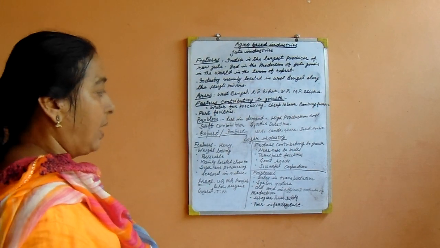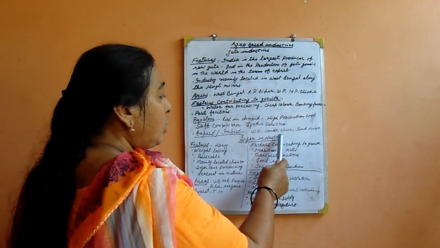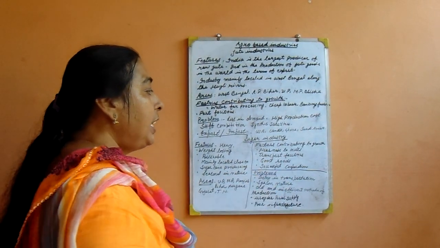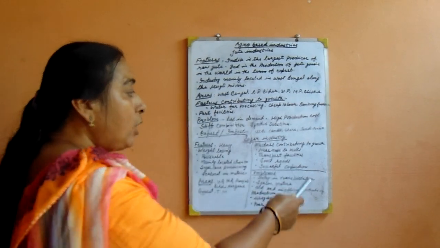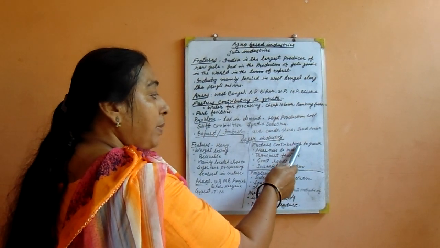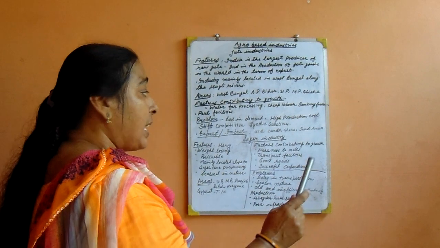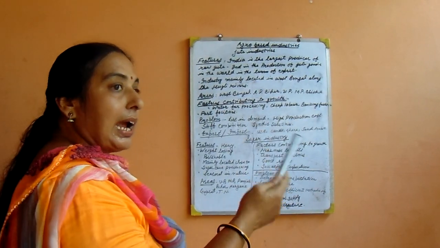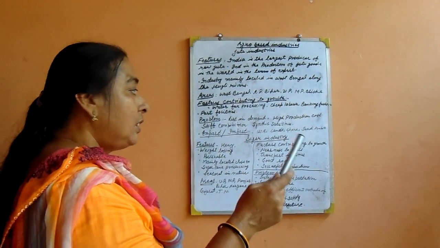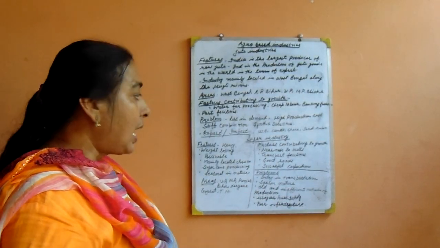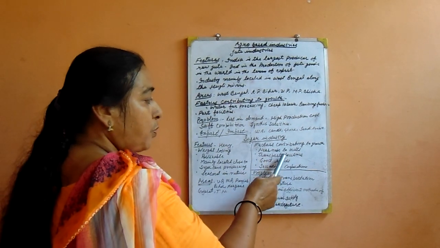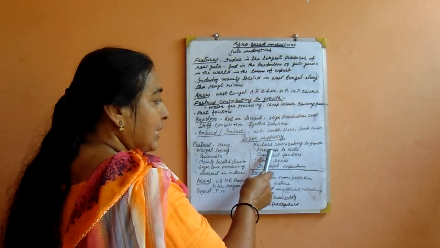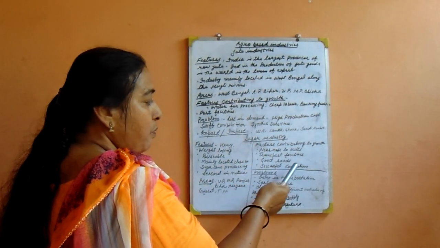Which factors contribute to the growth of the sugar industry? The sugar industry is mostly located near the mills. Why near the mills? Because sugarcane provides raw material to the mills at low cost, since bringing sugarcane from far-off places is highly costly. And transport facilities: if transport facilities are good, sugarcane industries develop more.